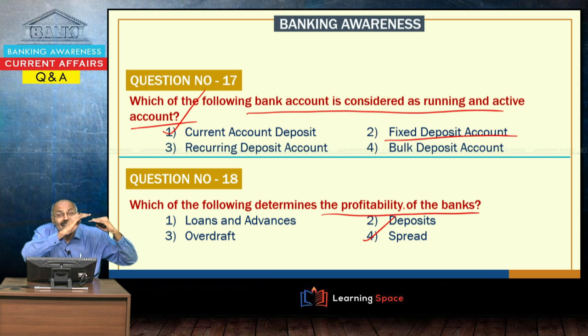Home loans will be at 8.5%, so the spread is just 0.5%. Corporate loans are 11%, the spread is 3%. Personal loans are 15%, the spread is 7%. So, the difference between the rate of interest on which they are giving and the MCLR is known as spread.